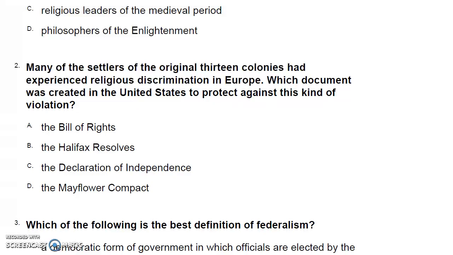Number 2. Many of the settlers of the original 13 colonies had experienced religious discrimination in Europe. Which document was created in the United States to protect against this kind of violation? A. The Bill of Rights. B. The Halifax Resolves. C. The Declaration of Independence. D. The Mayflower Compact.